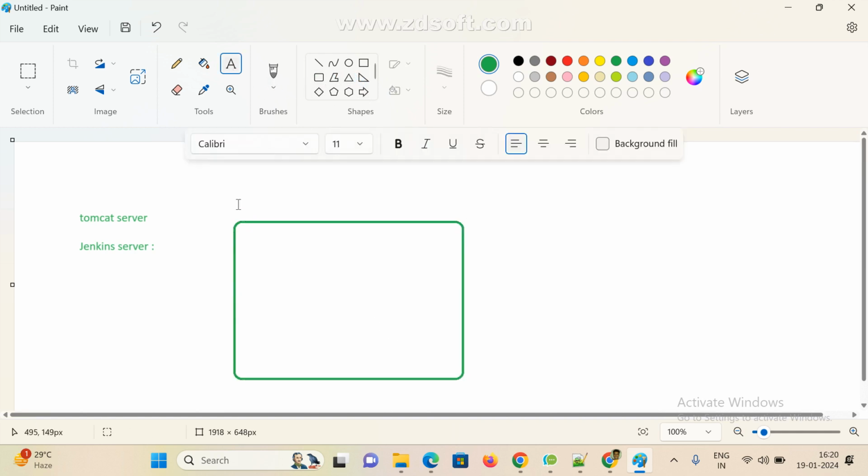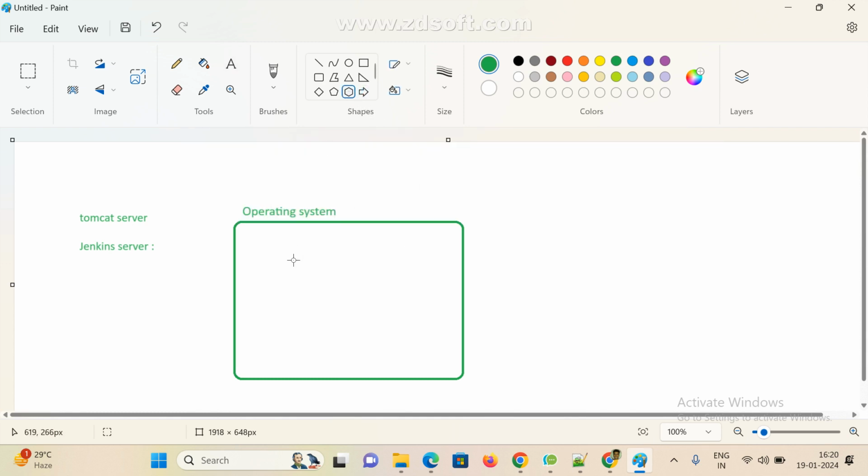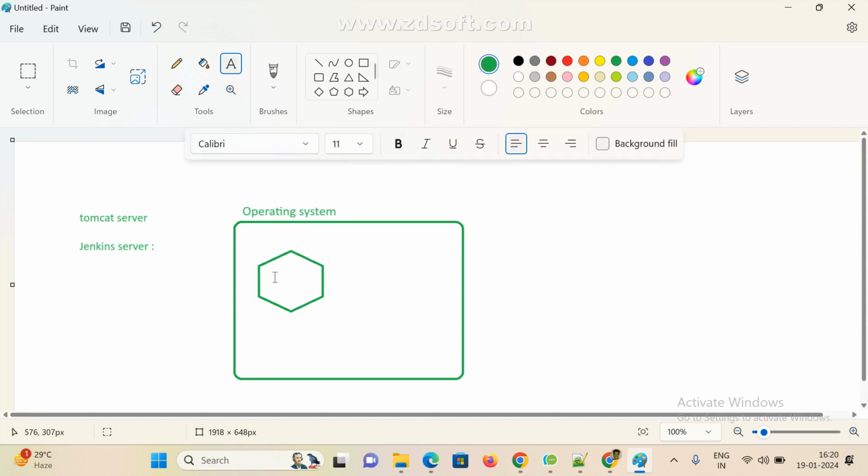Clear, Karthik? Operating system. So first we need an operating system, and next we are going to configure your servers and all. So this is the operating system. On top of the operating system, if you want, we can configure a Tomcat server, or a Jenkins server, or any servers. So these are the basic points. Clear?